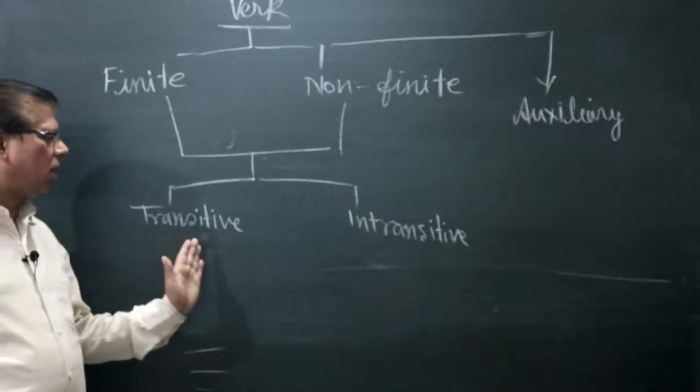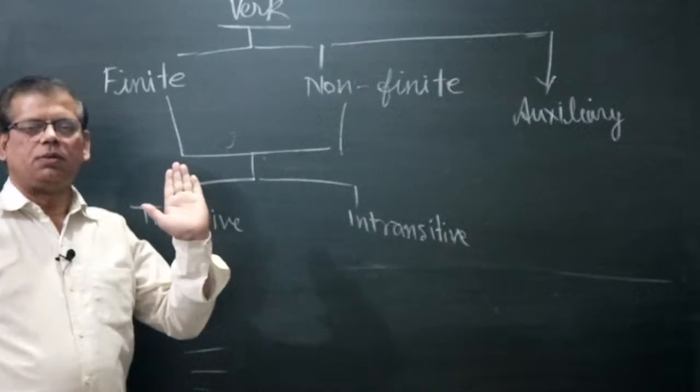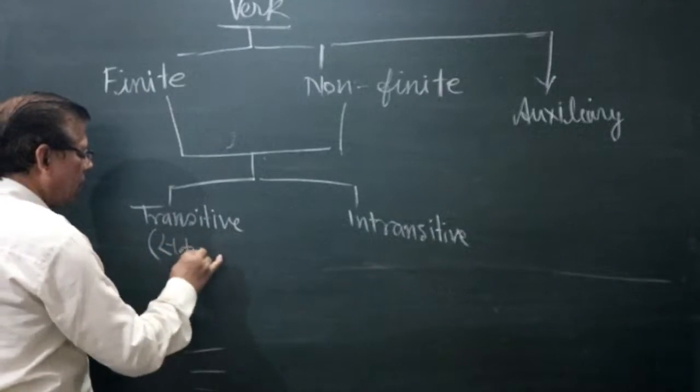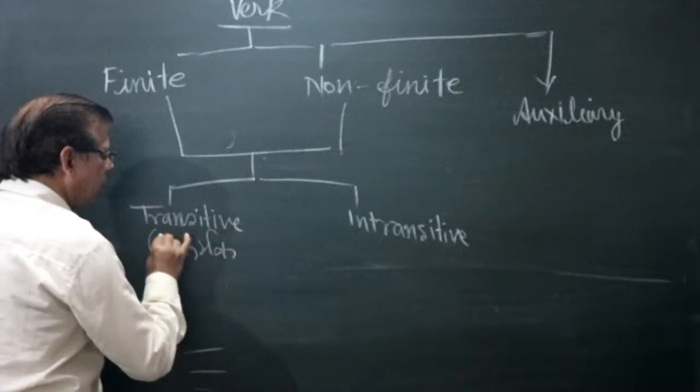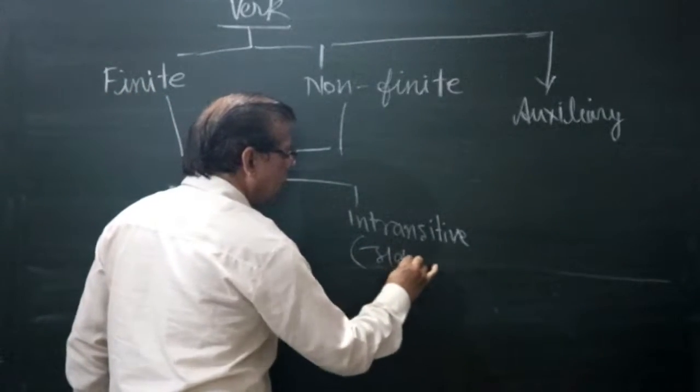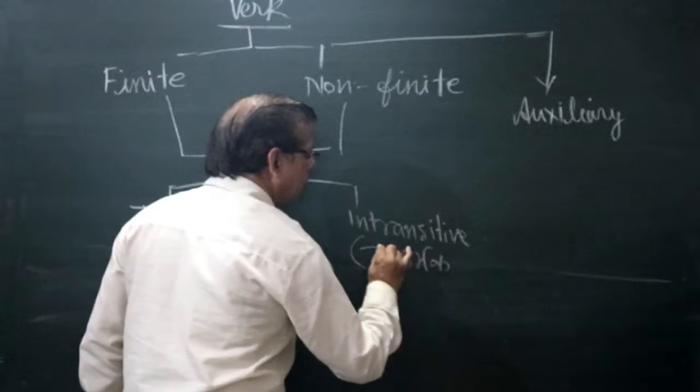We are discussing now transitive verb. Transitive verb is called sakarmak kriya, and intransitive verb is called akarmak kriya.